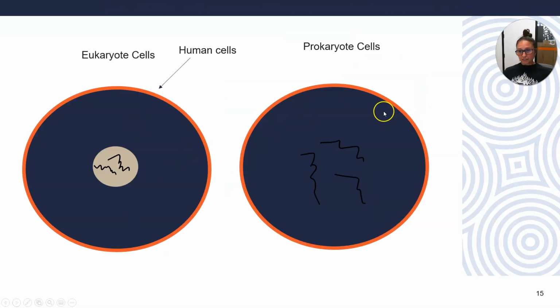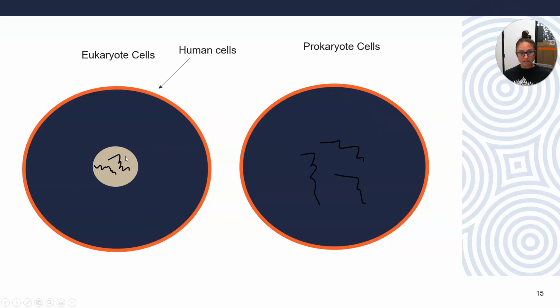The difference between the two is very simple. Prokaryote cells don't have a nucleus. They don't have a nucleus made out of membrane that holds all of their genetic material. So all of their genetic material kind of floats around like spaghetti.